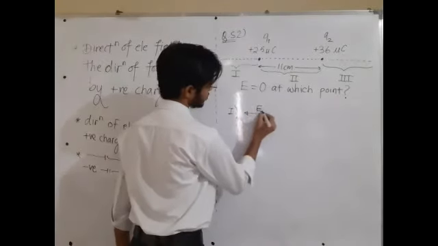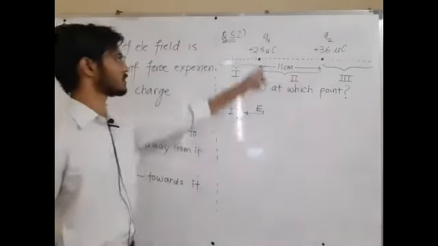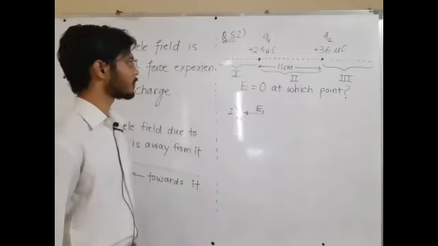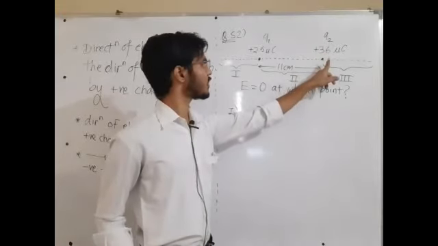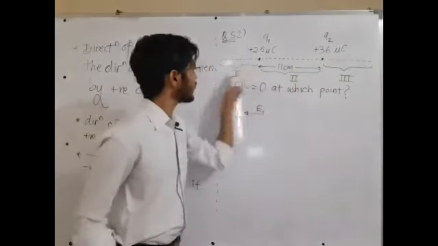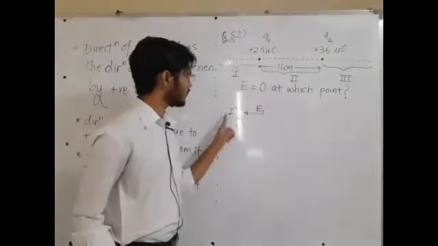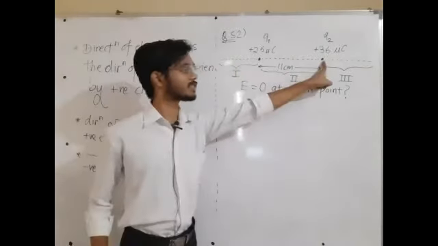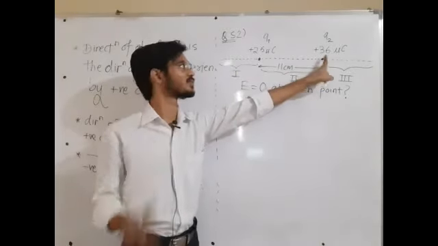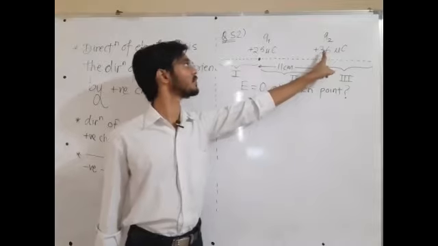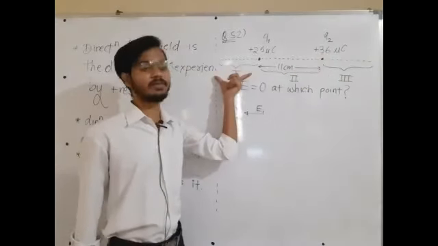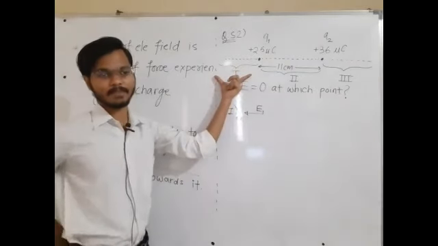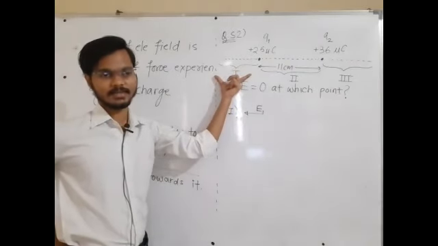So let's say E1 is the electric field due to the first charge in the first region. Now again you will reply left or right. Direction of electric field in region 1 because of the second charge. Sir, the second charge is also positive. So the direction of electric field due to this second charge in region 1 will be leftward or rightward. Left or right?